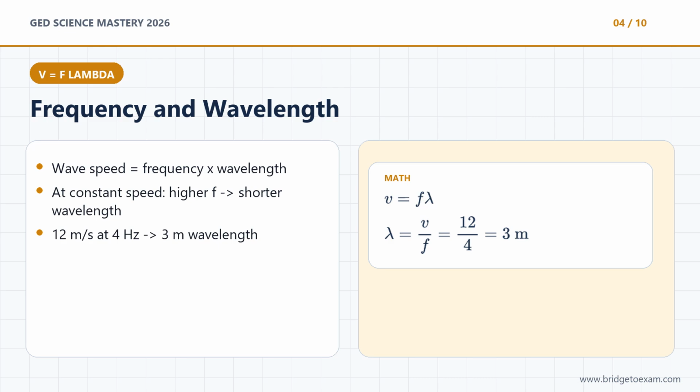The wave formula is speed equals frequency times wavelength. In symbols, V equals F times lambda. If speed stays constant, frequency and wavelength move in opposite directions. Higher frequency means shorter wavelength. Lower frequency means longer wavelength. For example, if the wave speed is 12 meters per second and the frequency is 4 hertz, the wavelength is 12 divided by 4, which is 3 meters.